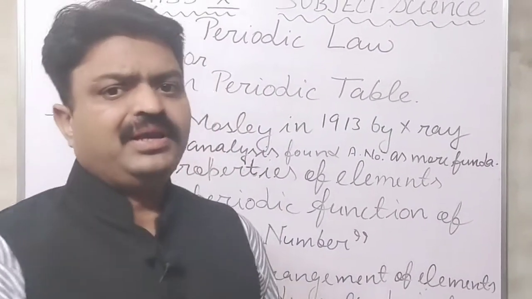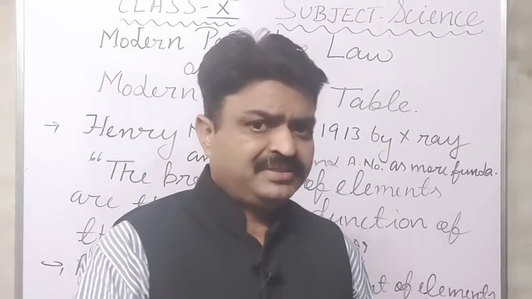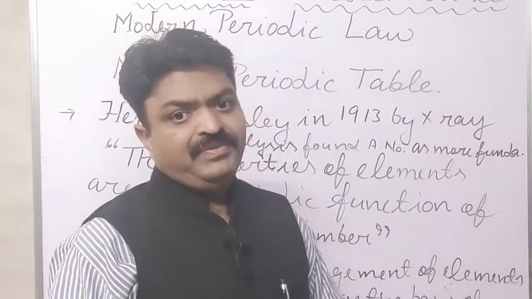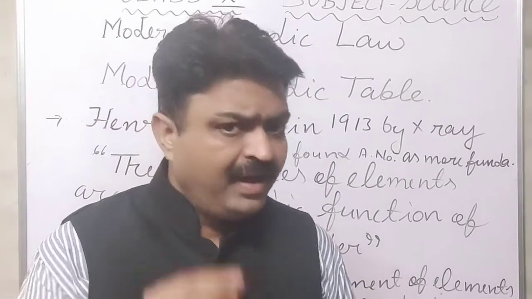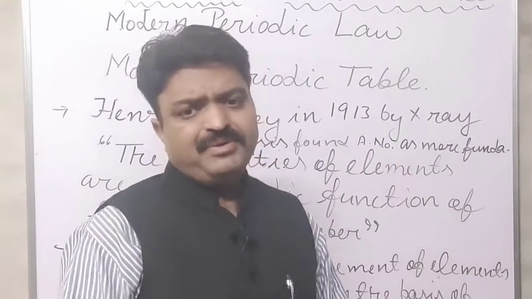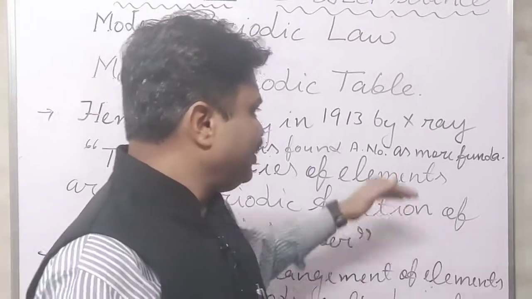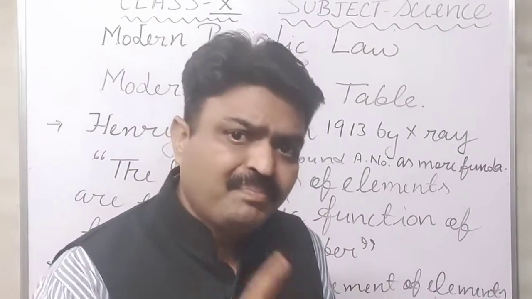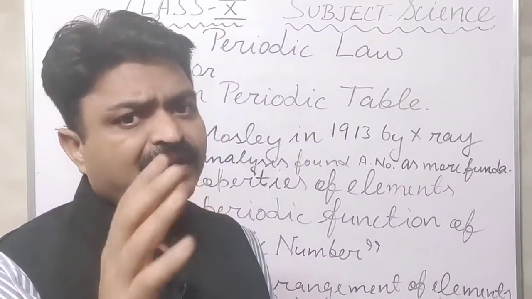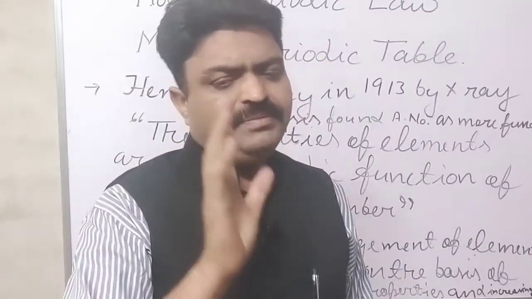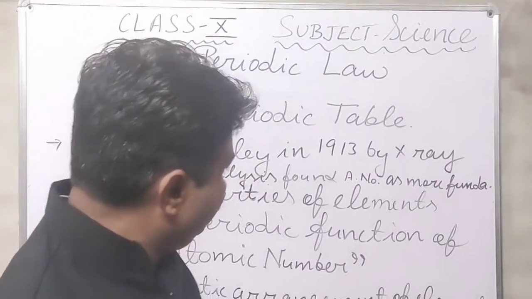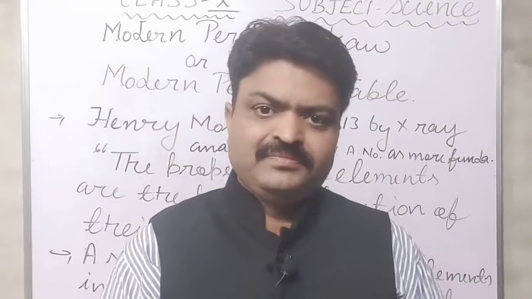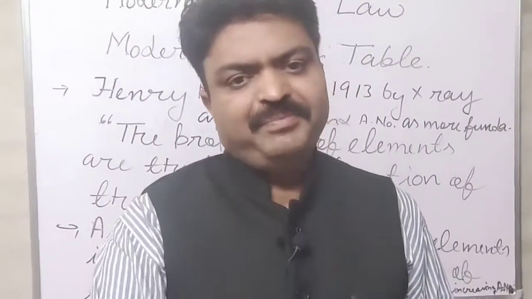Students, the modern periodic law was proposed by a great scientist by doing different experiments with the help of X-rays in 1913. With the help of those experiments, he found that the atomic number is a more fundamental property from which we can easily categorize the elements. He proposed one law, known as the modern periodic law, which is similar to Mendeleev's periodic law.